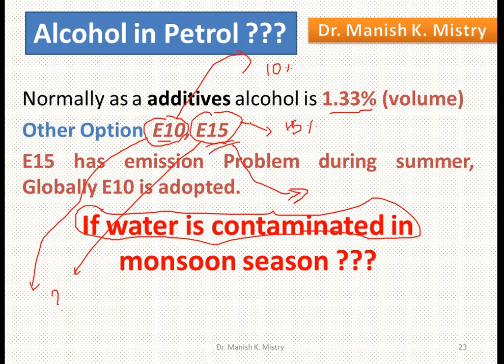Alcohol alone can generate more power, and even the blends E10 and E15 generate more power. E20 is also there, but it has some problems: it's corrosive in nature, it separates easily, and continuous sterilization is required. Even some emulsifier is required to make a single phase of gasoline and alcohol.